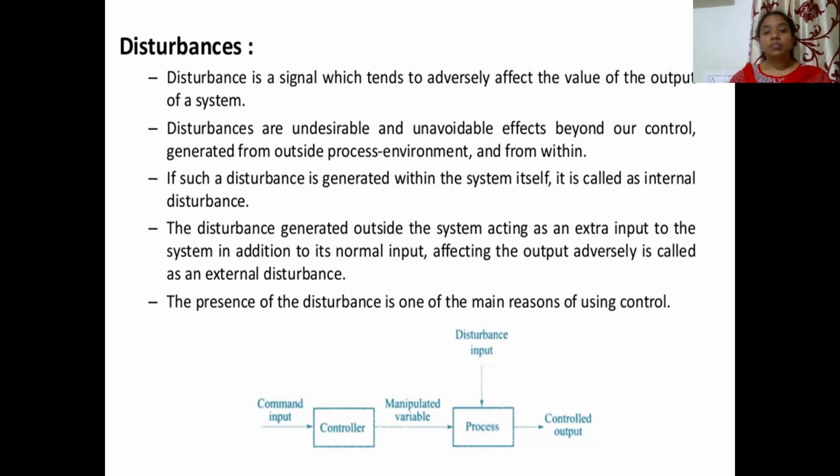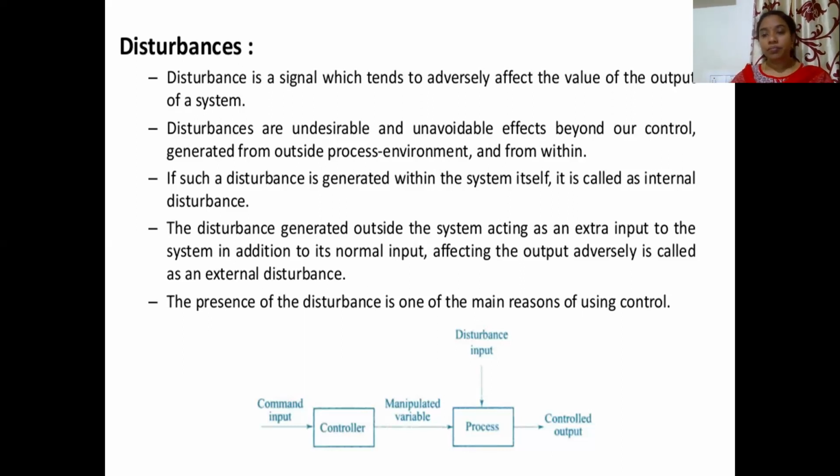The presence of disturbance is one of the main reasons for using control. So why is control necessary? Because of these disturbances only. See, if there are no disturbances in the system, you just give the input and you obtain the desired output. There is no problem. Okay, so there is no controlling action happening here. But whenever there are disturbances in the system which are unavoidable, then only the need for control comes into the picture, right?